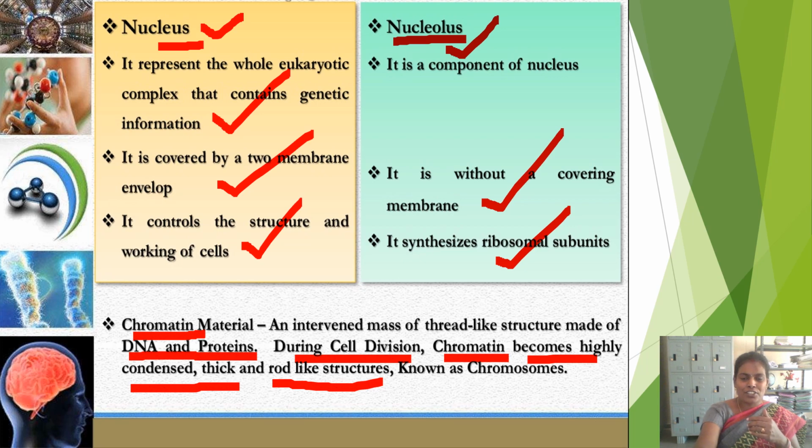These rod-like structures are called chromosomes. Chromosomes are formed from the chromatin during cell division time only. Okay.